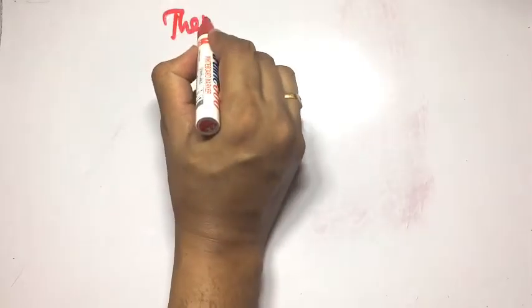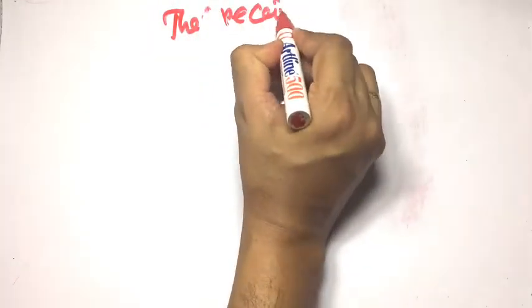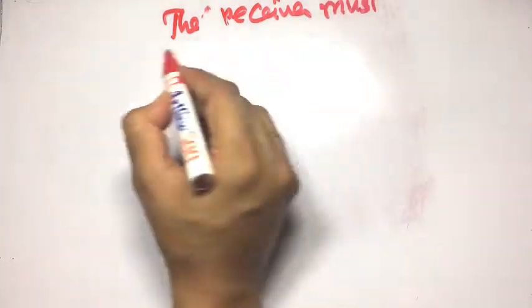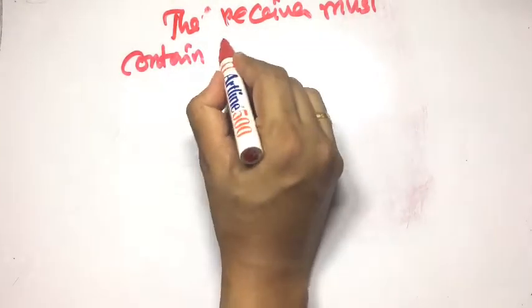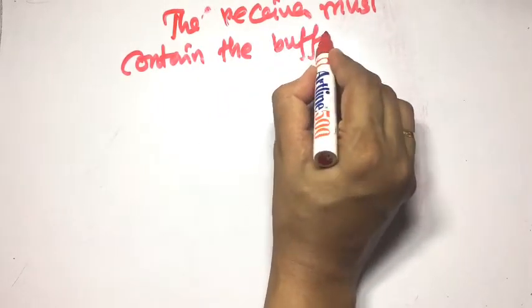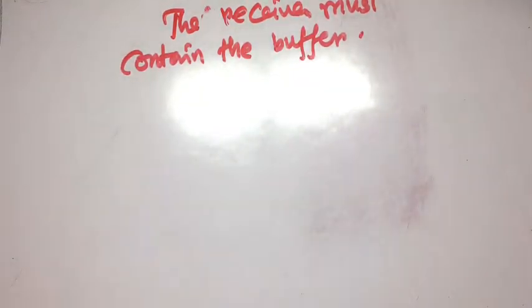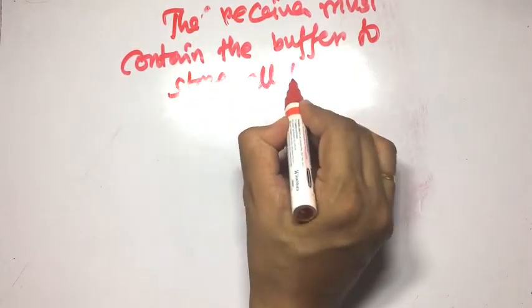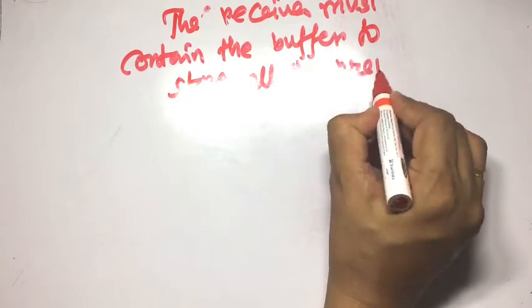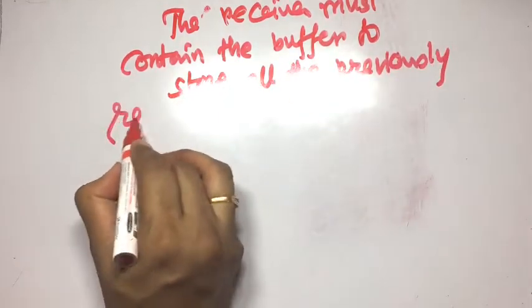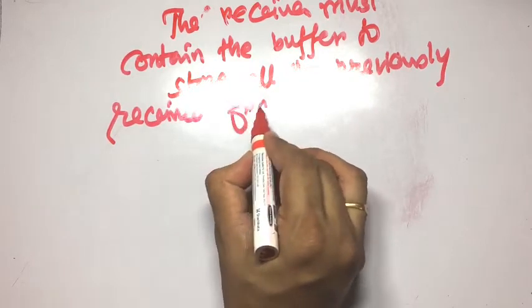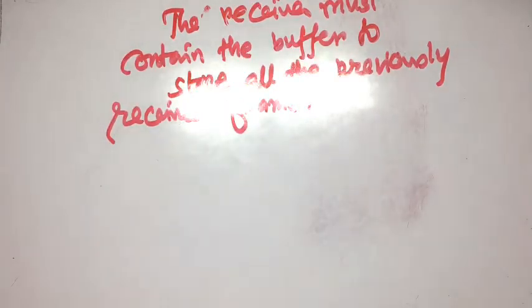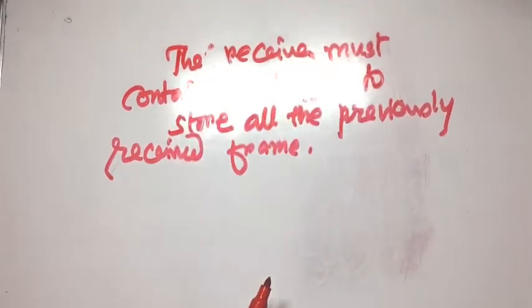The receiver must contain the buffer for storage capacity. There is a buffer to store all the previously received frames. The receiver must contain the buffer to store all the previously received frames. This is the burden to the algorithm. This is selective repeat.